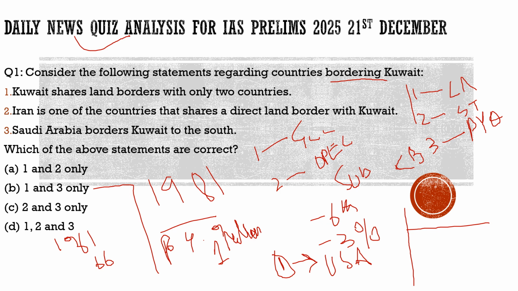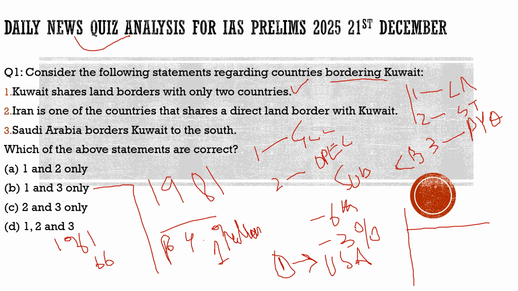UPSC has this trend: for a country in the news, they will often ask which countries border it. So we need to know about that. Here the question says, which of the following statements regarding the countries bordering Kuwait are true? First statement, Kuwait shares land borders with only two countries. 100% correct. Second, Iran is one of the countries that share a direct land border with Kuwait.